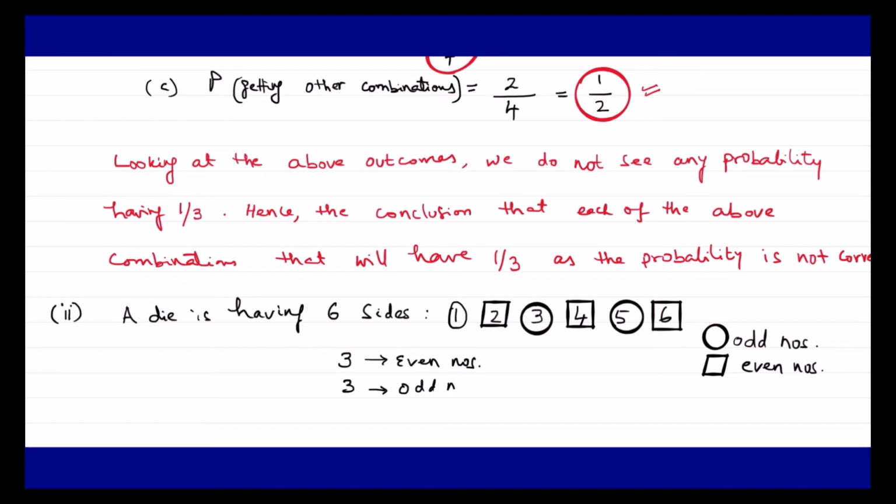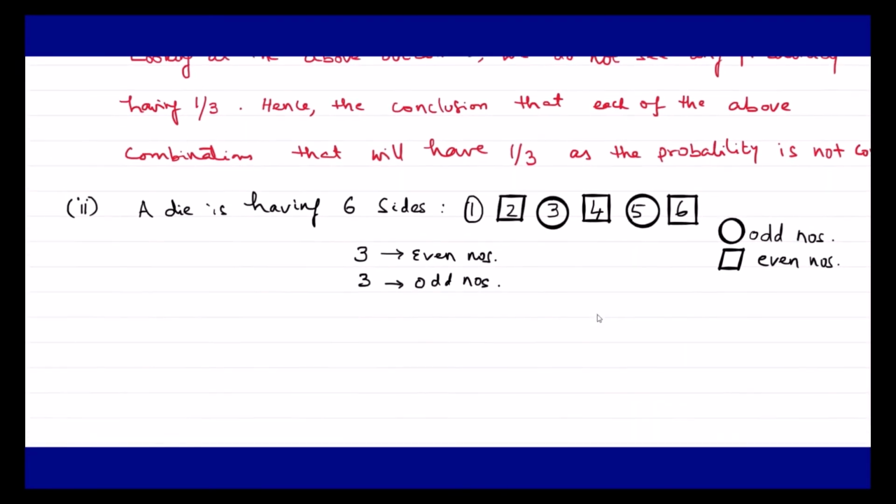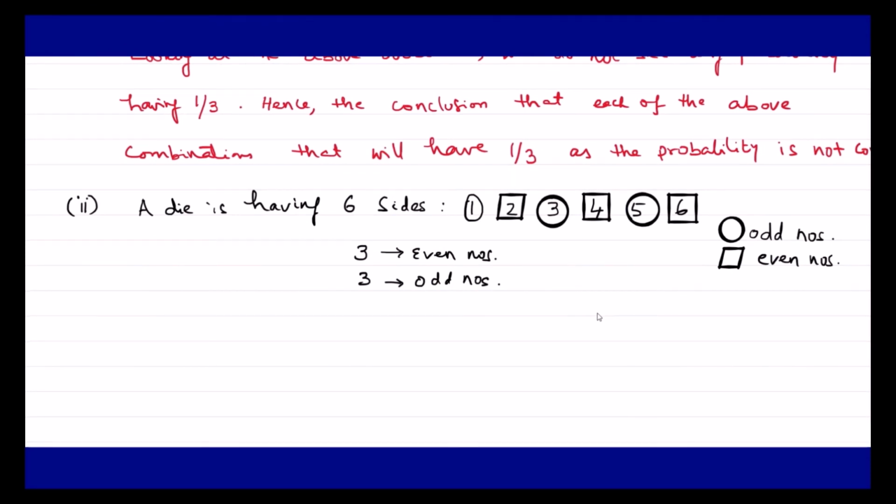Now, looking at these things, let us find out the probability of getting an odd number and the probability of getting an even number. Actually, the even number is not required, because the question is asking us only about the probability of getting an odd number.